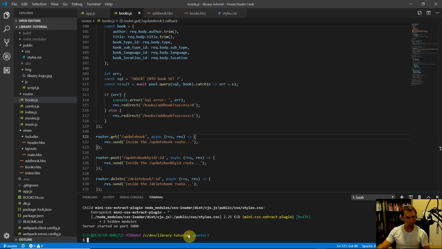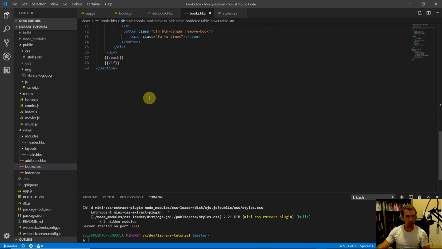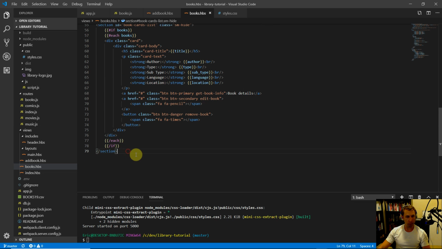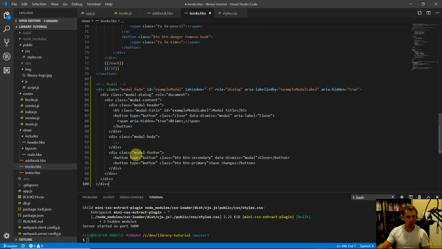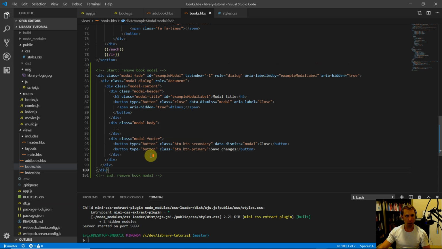Whoops, my server's running. I'll do a Control-C to stop the server. Let's go into our books handlebar template and scroll down to the very bottom of the file, and paste that modal code all the way down here. And then I'll say in a comment, start remove book modal, and then at the end I'll have a comment just to keep the code organized. Down here we'll say end remove book modal.